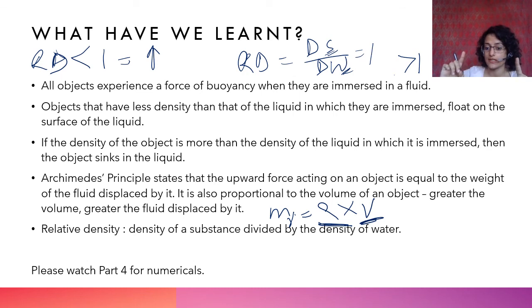Please remember these things. Density of object lower than density of water, it will float. Density of object greater than that of water, it will sink. Density of object lower than that of water, it floats because buoyant force is higher, which means it is displacing more water. The mass or the weight of the fluid that is displaced by an object depends on the volume.